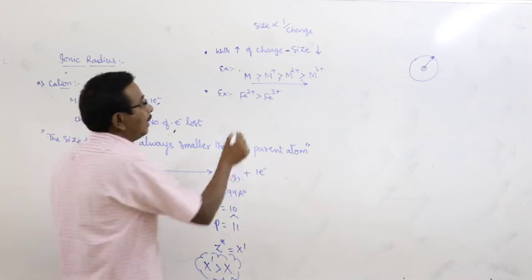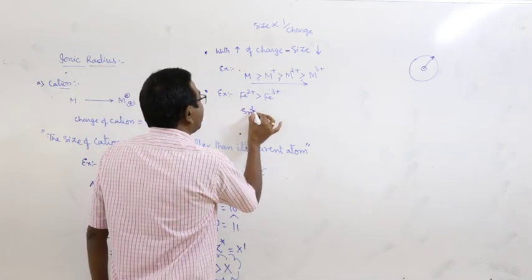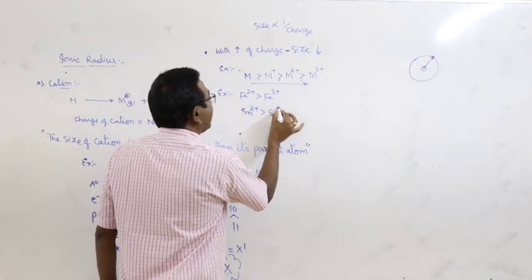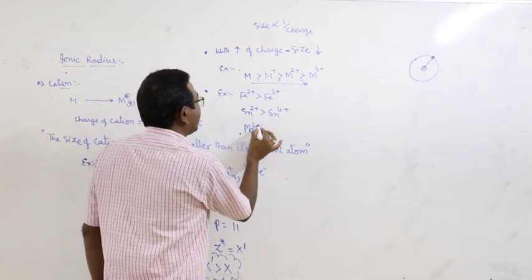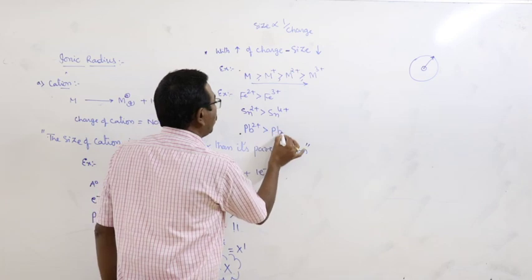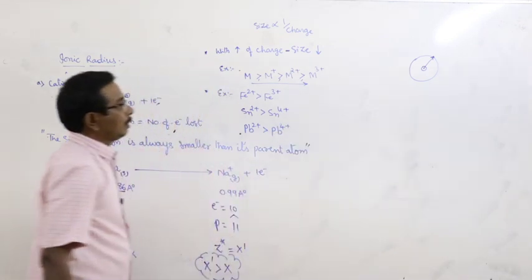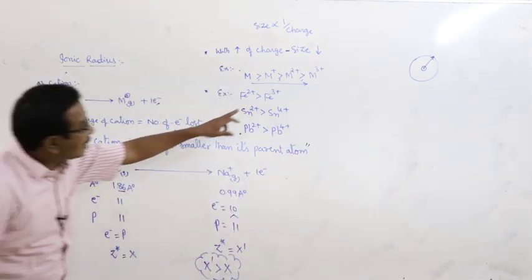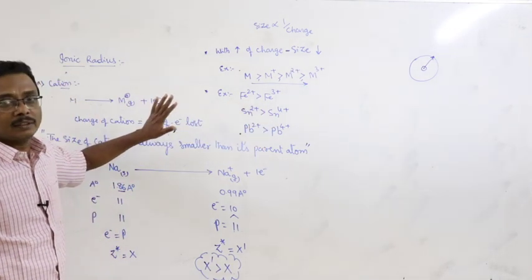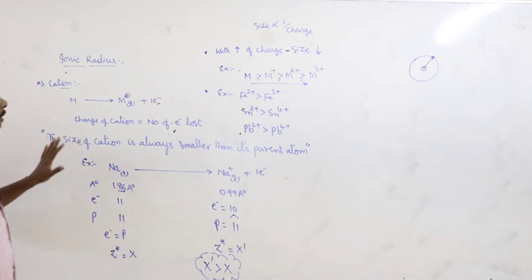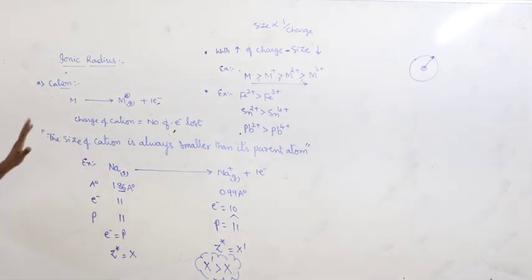Sn2 plus is greater than Sn4 plus. Pb2 plus is greater than Pb4 plus. With increase of the charge of the cation, size gradually decreases. This is about the variation of the ionic radius in the case of cations.